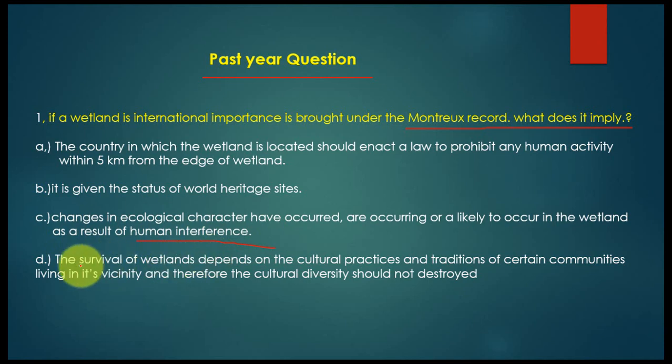D: the survival of wetlands depends on the culture, practice and tradition of certain communities living in its vicinity, and therefore cultural diversity should not be destroyed. Just pause the video and go through it. You have only 10 seconds.